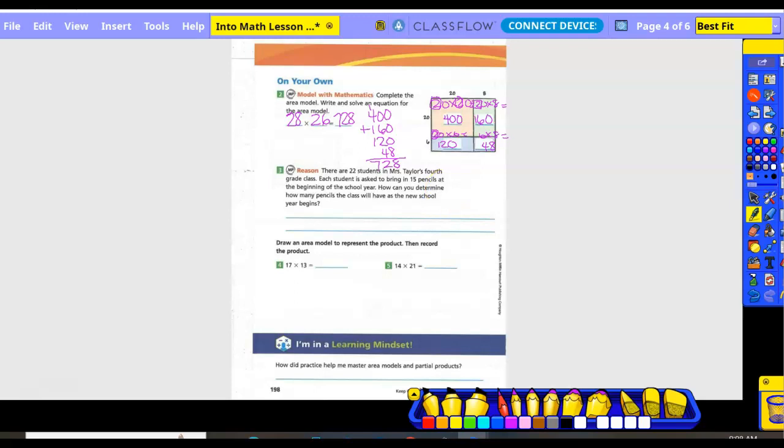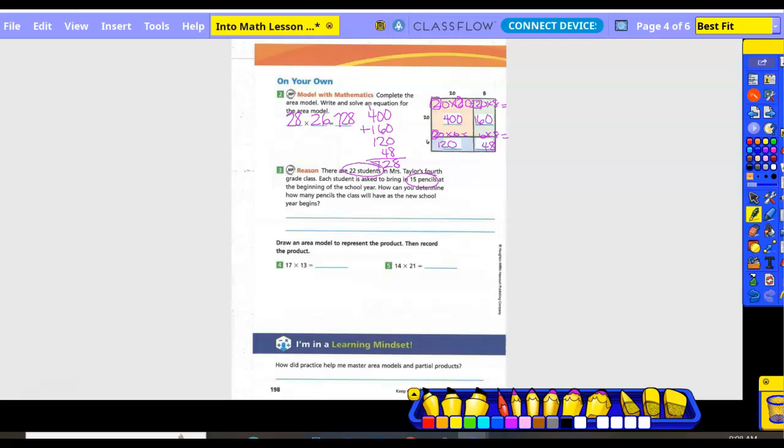Number 3, reason. There are 22 students in Mrs. Taylor's 4th grade class. Each student is asked to bring 15 pencils at the beginning of the school year. How can you determine how many pencils the class will have as the new school year begins? So let's put our information. 22 students, 15 pencils. What do I need to do? 22 times 15. We are going to take 22 times 15. That's our problem. Make our box.